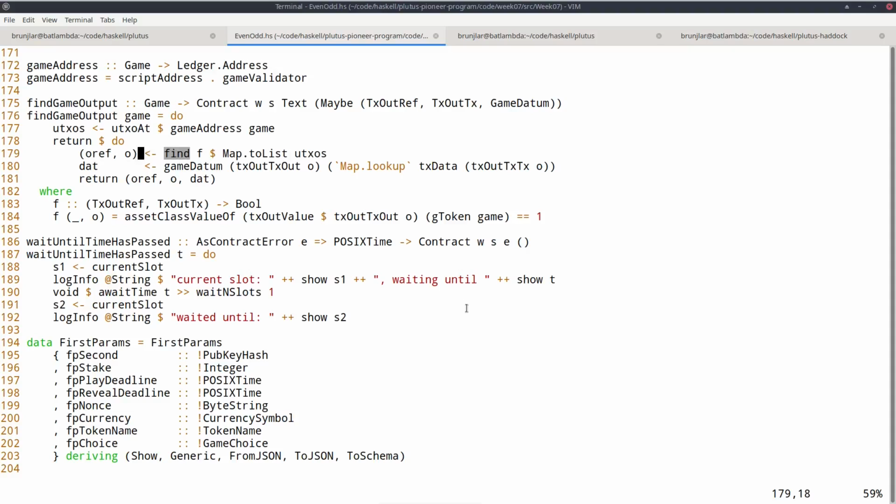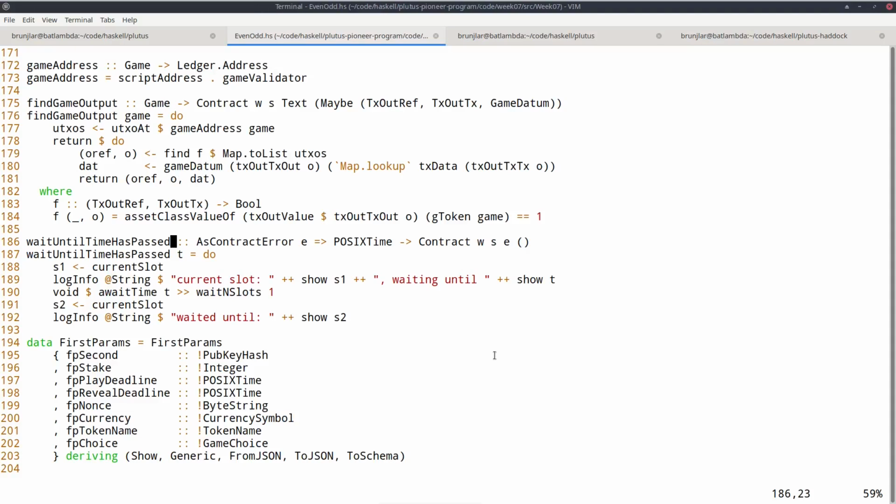Then as f, we take such a pair, ignore the reference, just take the o, and check whether this output contains our token. So this line, which by the way happens in the Maybe monad, will, if it exists, find us the UTXO that contains the token. And then we use the earlier defined helper function gameDatum to get the datum of this UTXO and return the triple.